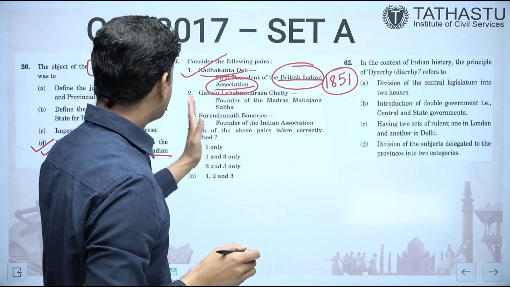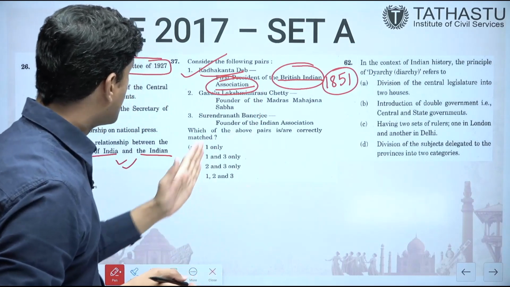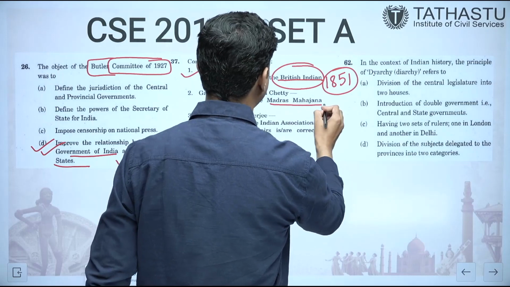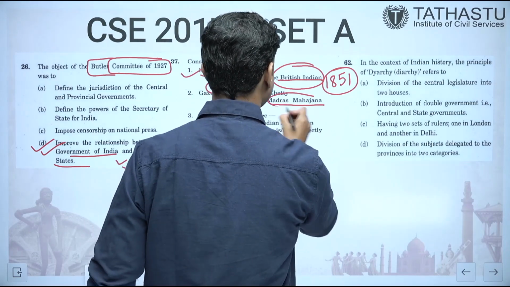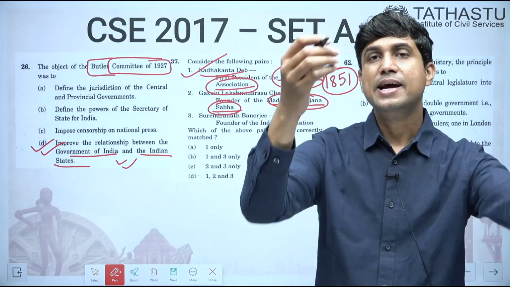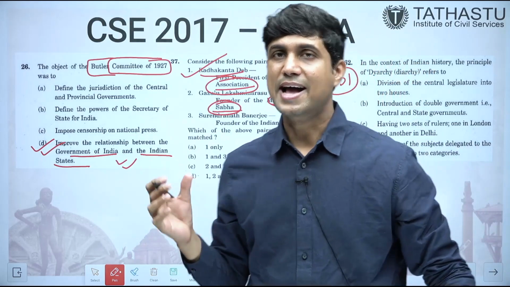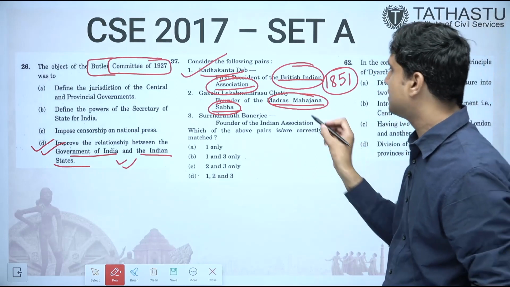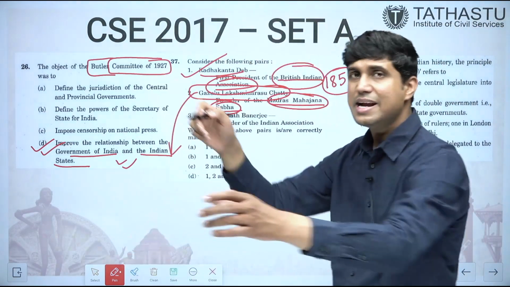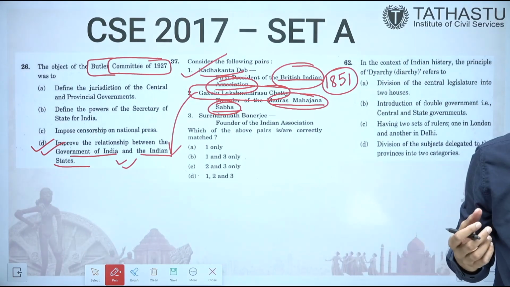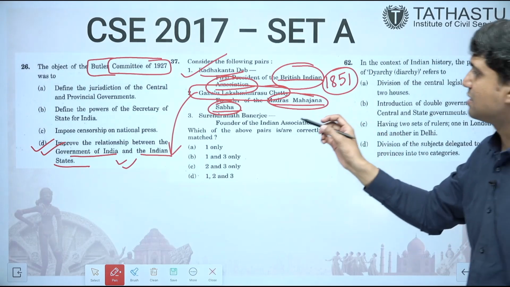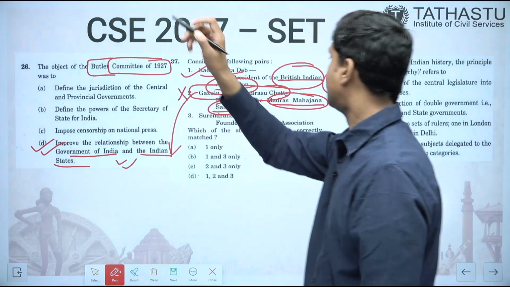Second is Gazalu Lakshmi Narasu Chetty, that is G.L. Chetty, was the founder of Madras Mahajan Sabha. You may be knowing Madras Mahajan Sabha was formed in 1884 and G.L. Chetty was not associated with this, rather G.L. Chetty was associated with Madras Native Association. He was not associated with Madras Mahajan Sabha. So this option is wrong.